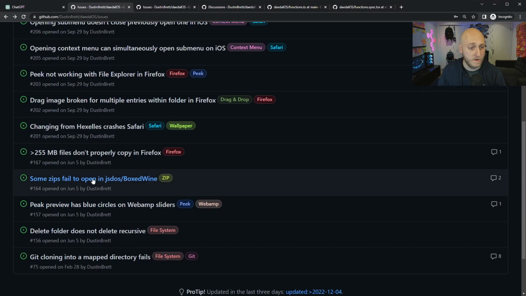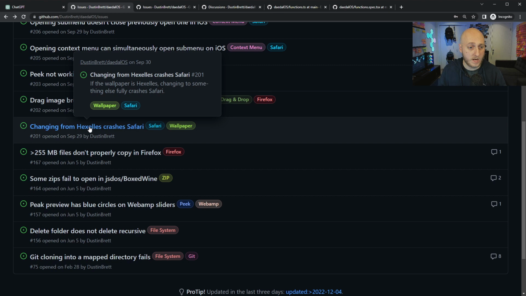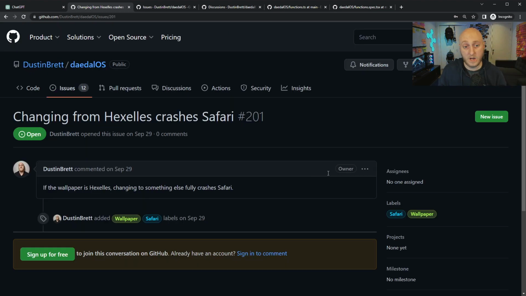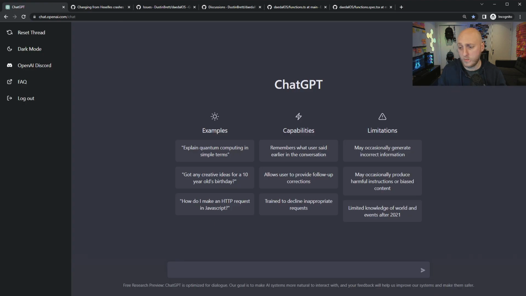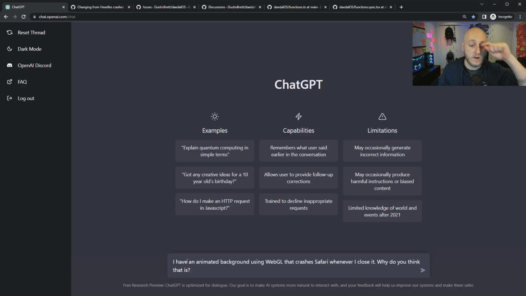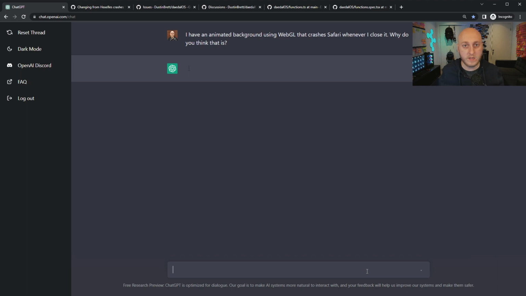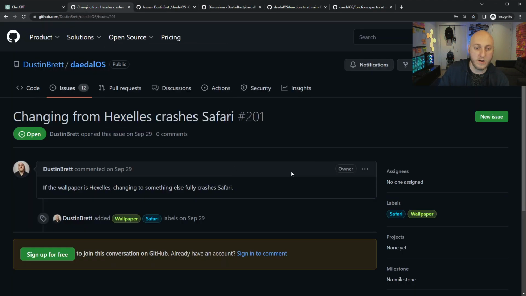What's the next one here? Changing from Hexelis crashes Safari. Okay, so Hexelis is like a graphical wallpaper. Let's just give it like a real basic one there. I think I actually wrote something down here for this one. I have an animated background using WebGL that crashes Safari whenever I close it. Why do you think that is? I never ran this question to see what it gives as a result, but that's basically what's going on here.